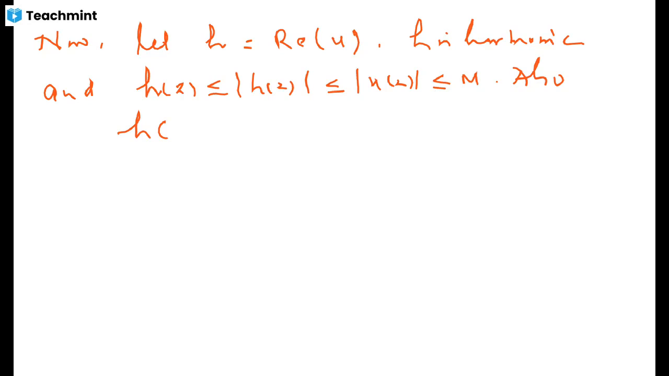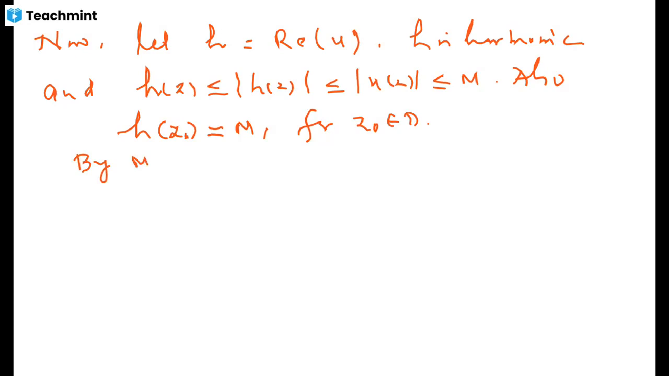Okay, so look at this value: h at z naught has to be m, because u at z naught is m, and m is a real number, so h at z naught has to be the real part. And so now h is a harmonic function. It is a real valued harmonic function, and it is bounded by m, but it attains this m at a certain point z naught in domain D. Thus, by the real version of the maximum principle, this h has to be